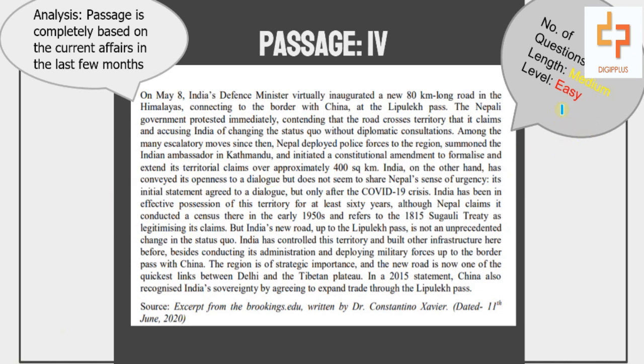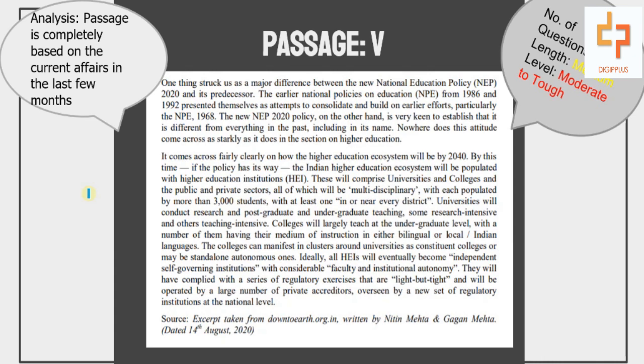Passage number 4 had 5 questions. The level of the questions was easy. We can say direct and straightforward questions were put up. The length of the passage was medium, and the passage was completely based on the current affairs of the last few months. Moving ahead, we have passage number 5, which also had 5 questions.